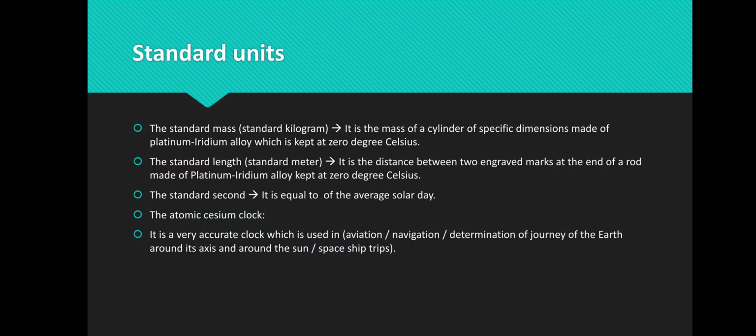Number 2, standard length, which is called the standard meter. It is the distance between 2 engraved marks at the end of a rod made of platinum iridium alloy kept at 0 degrees Celsius. This means that if you have a rod of platinum iridium and we make 2 engraved marks at the 2 ends of this rod, the distance between them is called 1 meter.